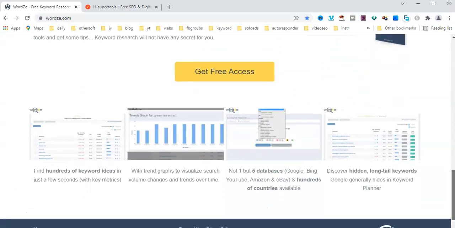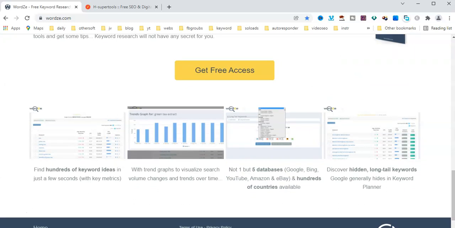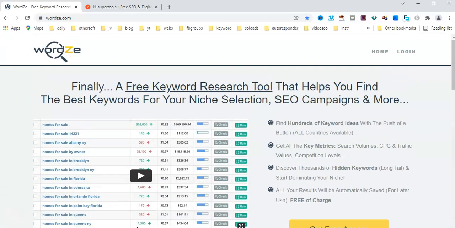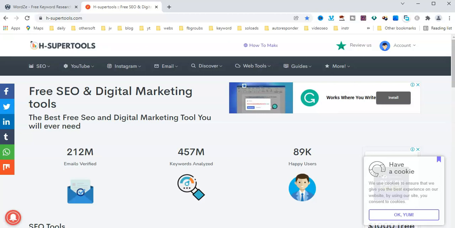Get keyword research with this one. Here you can find 100 keyword ideas in just a few seconds. Discover long tail keywords. Also find for Google, Bing, YouTube, Amazon and eBay. 100 countries available. Here is wordizet.com. All links are in the description. You can check there. And this is very important.